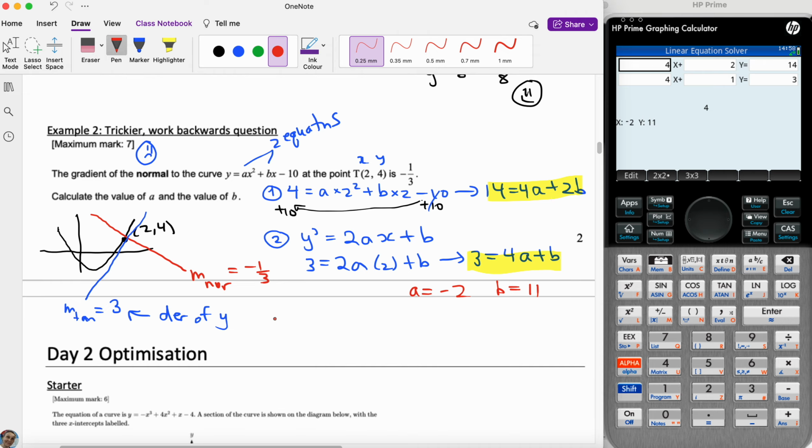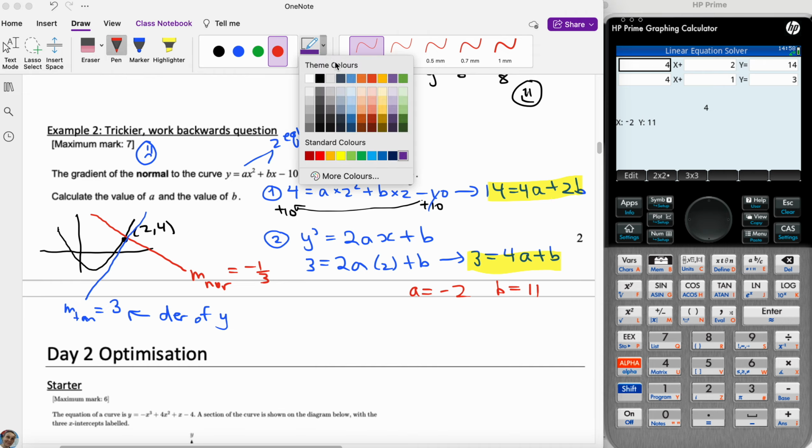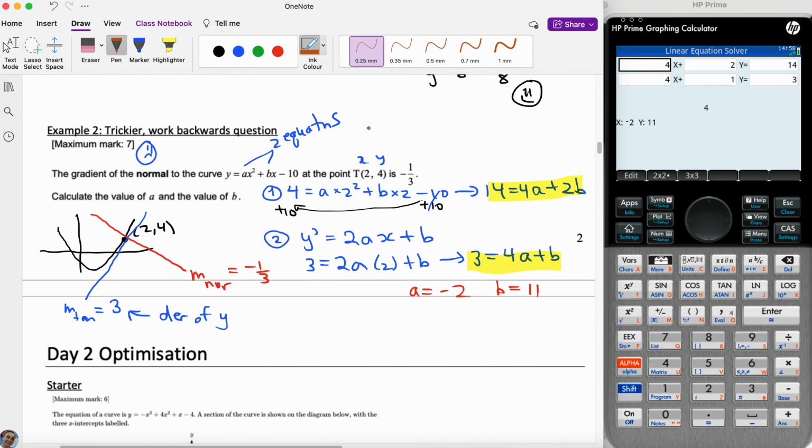You're done. Don't forget that you can check. Let's check with a really cool color. So here's how you check. Let's just check if the function that we ended up with actually matches the information that we were given. So -2x squared plus 11x minus 10.